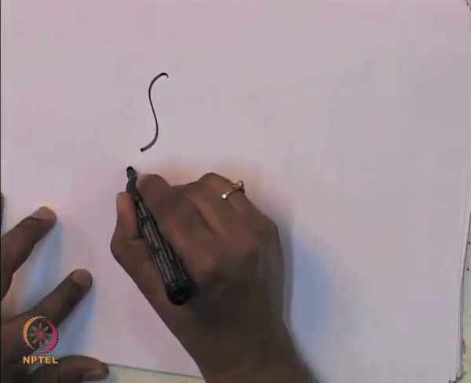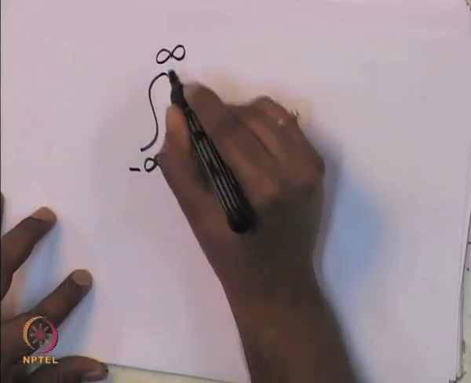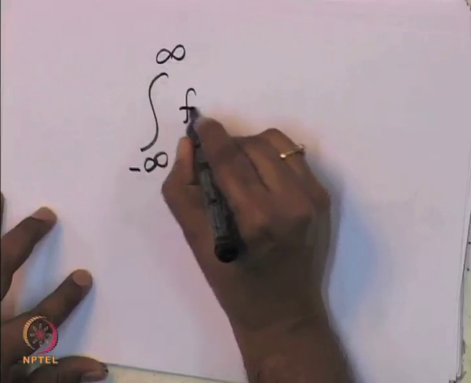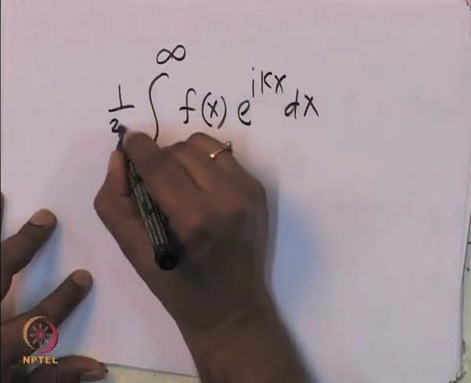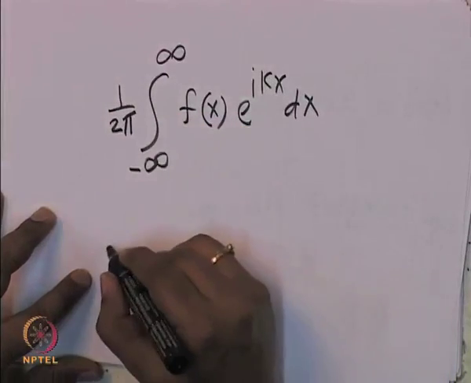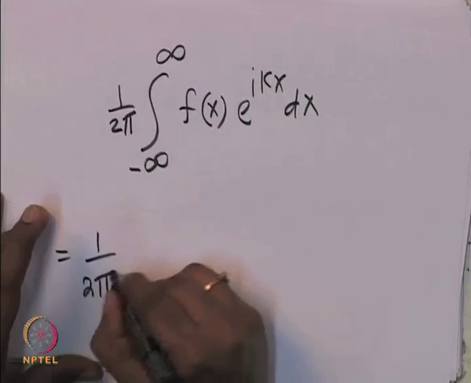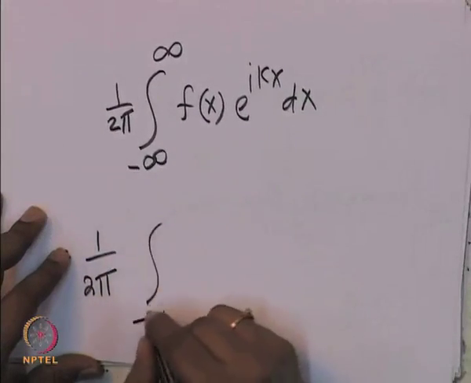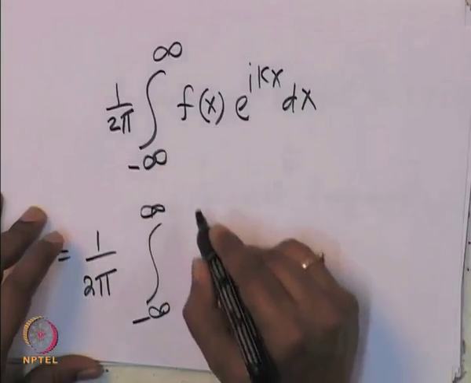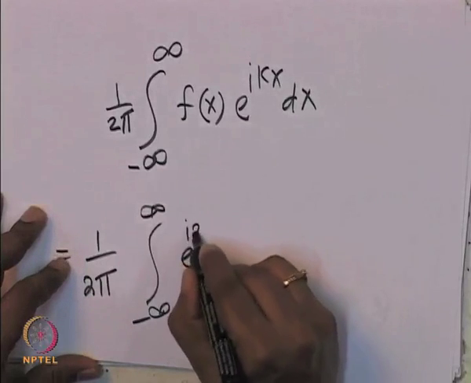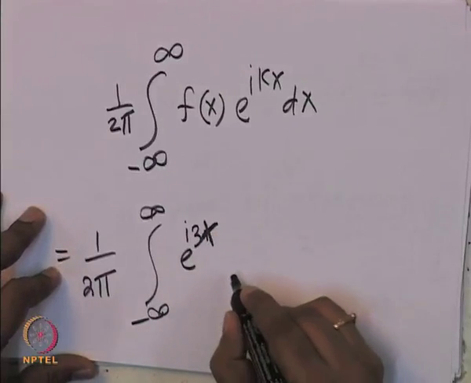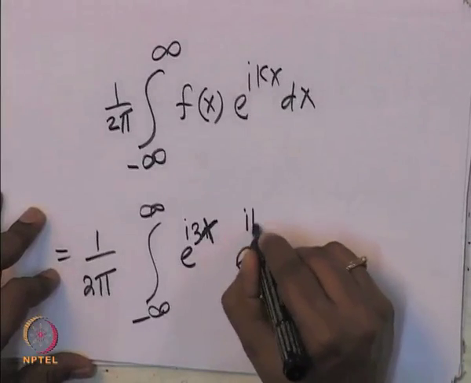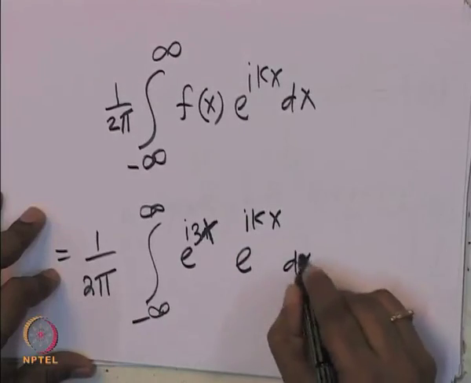Fourier transform of the integral from minus infinity to infinity of f of x e power i k x dx with 1 over 2 pi. This is equal to 1 over 2 pi, integral from minus infinity to infinity. f of x can be written as e power i 3x, times e power i k x dx.